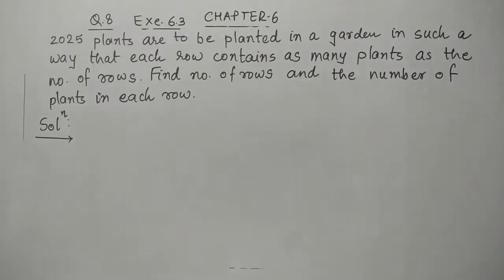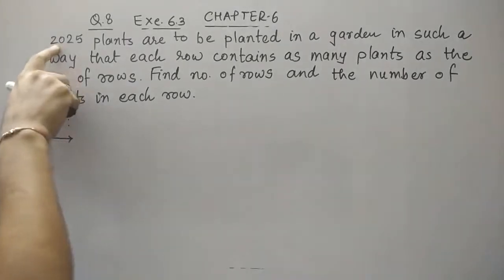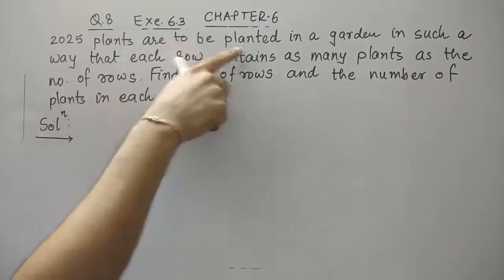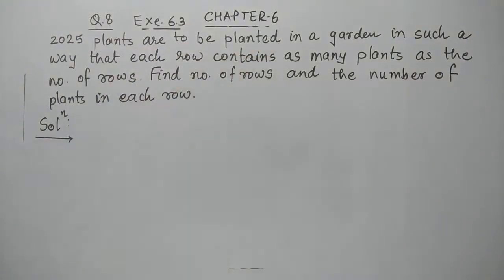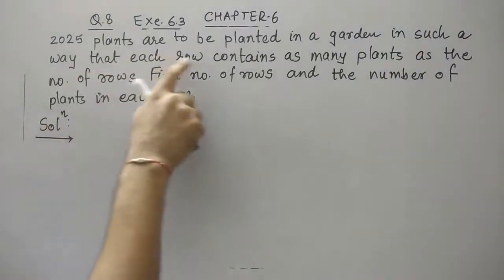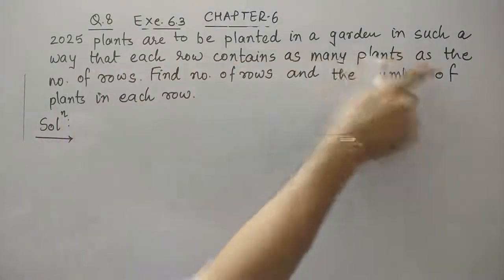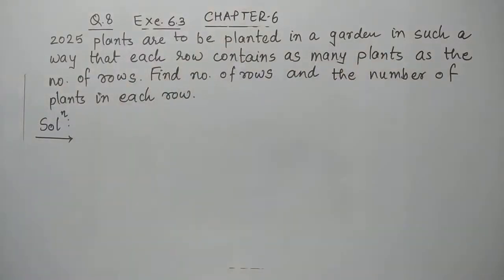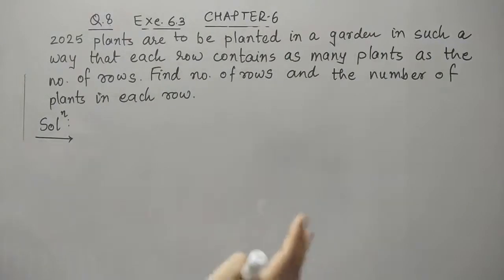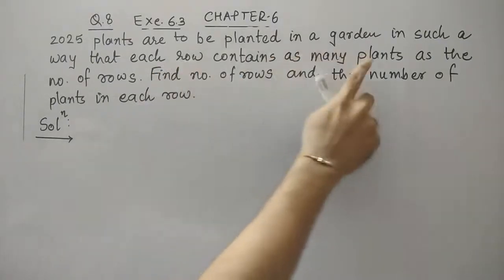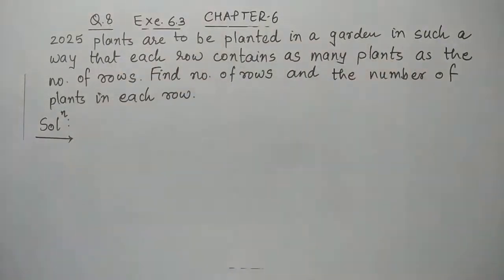Continue with the next question. Question number 8. It is given that 2025 plants are to be planted in a garden in such a way, this is the condition, that each row contains as many plants as the number of rows. मतलब हर एक रोज में कितने प्लांट्स होंगे? Each row contains as many plants as the number of rows.